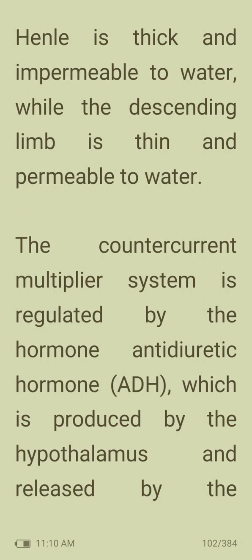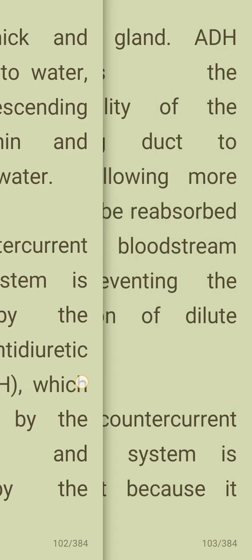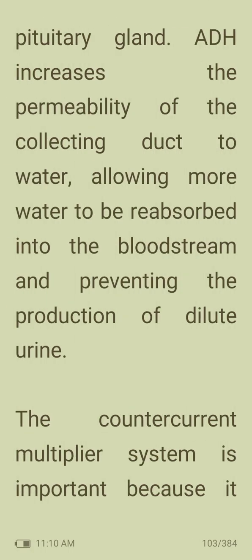The ascending limb of the loop of Henle is thick and impermeable to water, while the descending limb is thin and permeable to water. The countercurrent multiplier system is regulated by the antidiuretic hormone, which is produced by the hypothalamus and released by the pituitary gland. ADH increases the permeability of the collecting duct to water, allowing more water to be reabsorbed into the bloodstream and preventing the production of dilute urine.